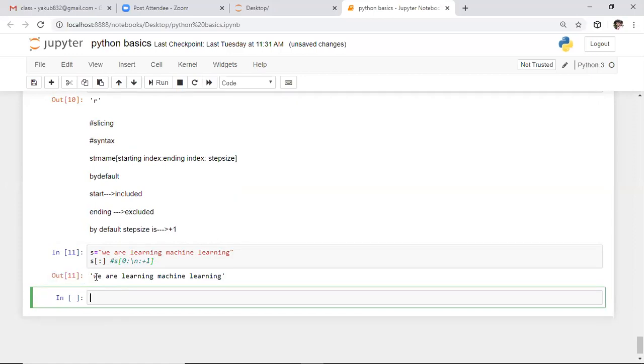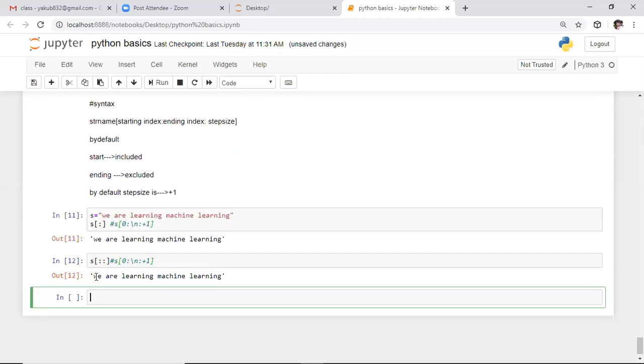Here I'm taking the same example, but I'm specifying the double colons. Whenever you specify the double colon, it will also return the same output. By default the starting index will be 0, the ending index will be the end of the string, and the step size will be +1.